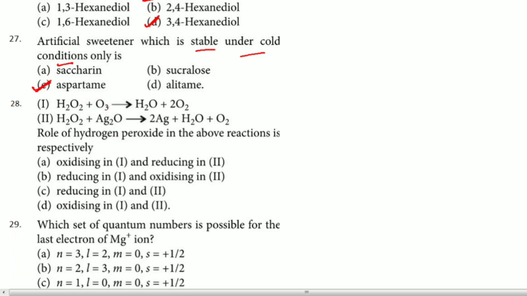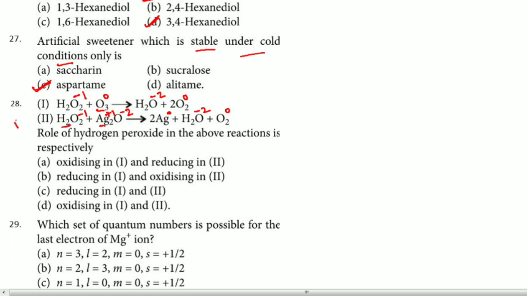Without seeing these options, you can tell the answer. Very easy to see. Here hydrogen is +1, oxygen is -1. Here it is -2 and here it is 0. Here oxygen is -1, here oxygen is -2, here it is -2, here it is 0. Now, here is the another reagent. Here Ag is in +1 oxidation state and forming 0, meaning Ag is undergoing reduction.